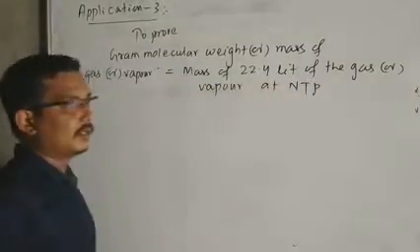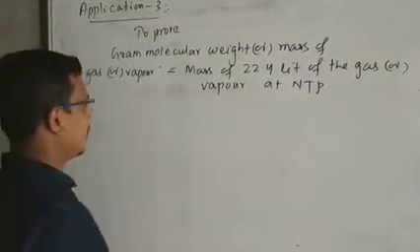Our aim is to prove this with the help of Avogadro's hypothesis.